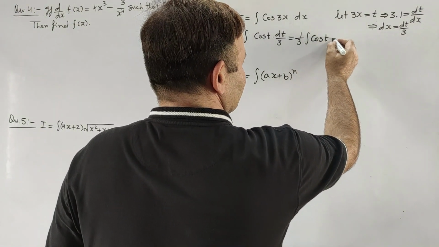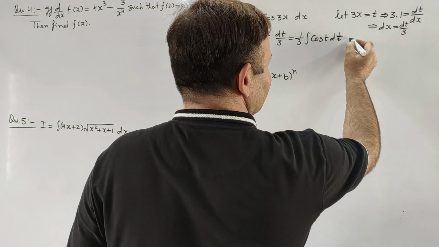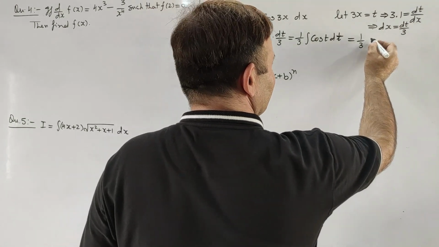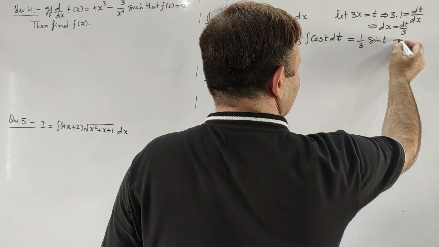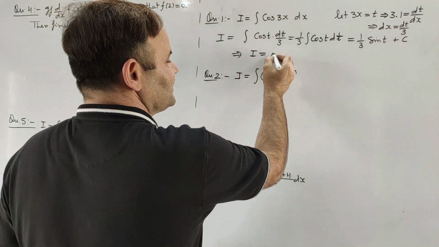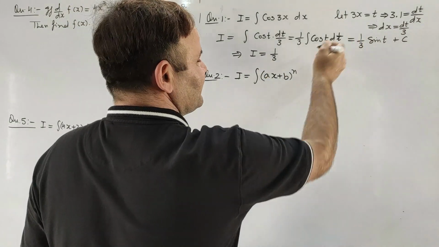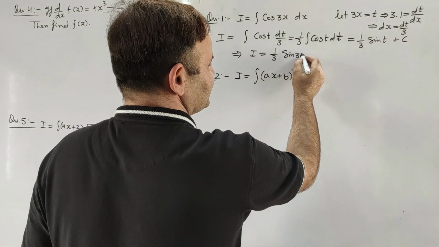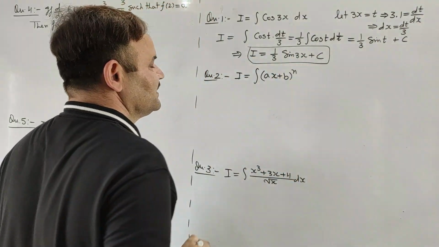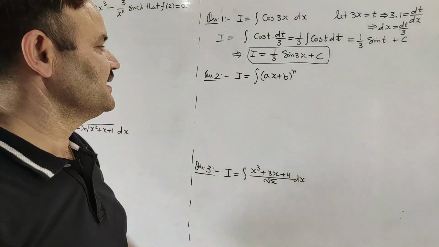So cos t with respect to t is to be integrated, and this will give us 1 by 3 times sin t plus constant of integration c. So I becomes 1 by 3, and t was 3x, so sin 3x plus c. So this will be the value of this integral.